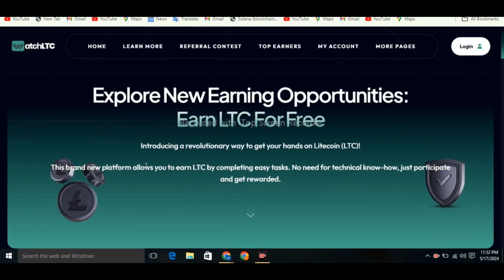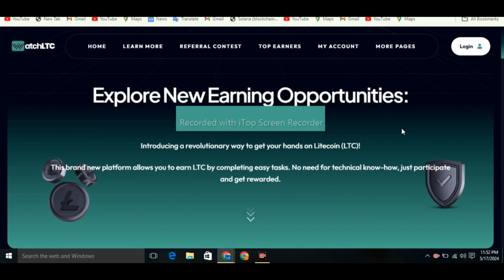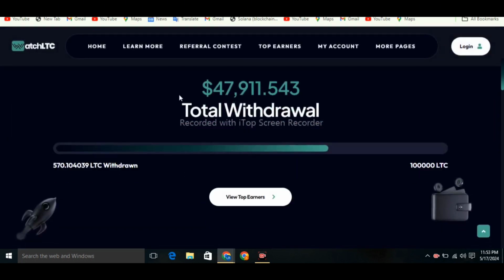Litecoin for free. Explore new earning opportunities for all of you. Earn LTC for free from this magnificent earning platform. Now you can see that they introduce a revolutionary way to get your hands on Litecoin. Scroll down more, you can check out 47,000 USDT already paid out from this magnificent earning platform.